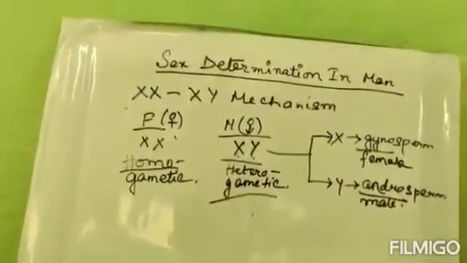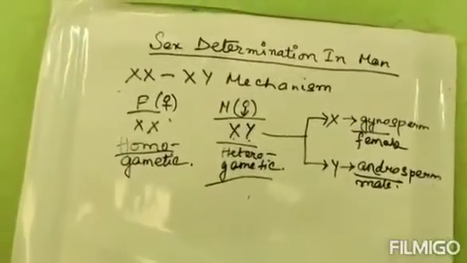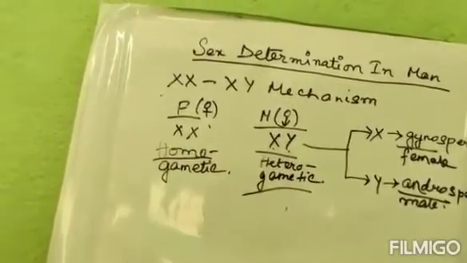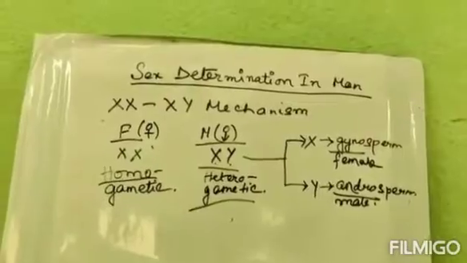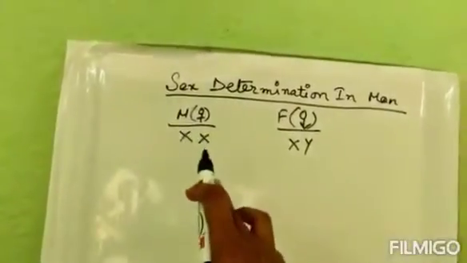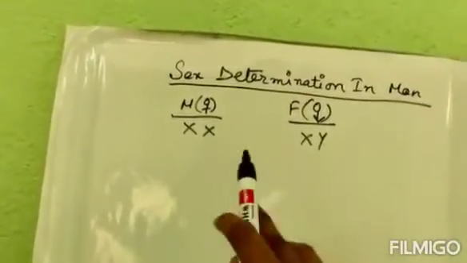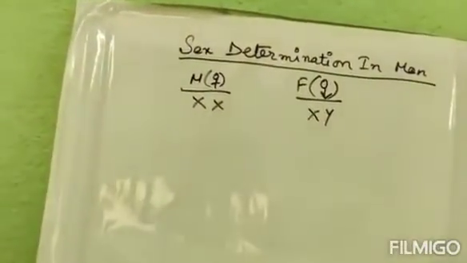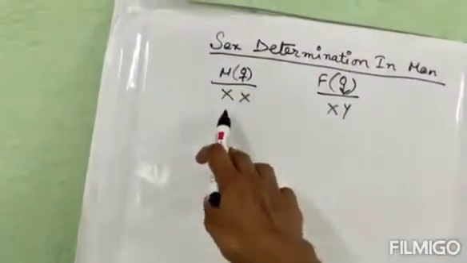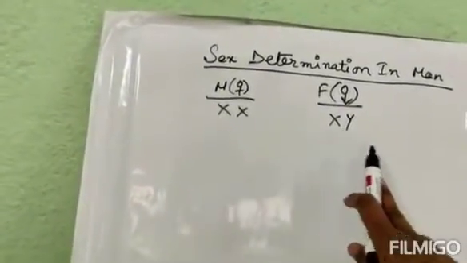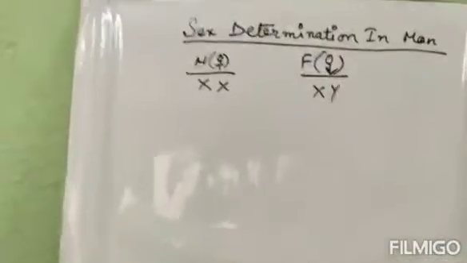But before that, there is one important question that generally comes in the exams. That is, who is responsible for the gender of a baby? Is it the mother or the father? Now we will discuss that matter. See over here, M means mother and F means father. Don't confuse with male and female. See, I have given the sign, individual sign beside it. M means mother, F means father. As it is mother, it is having double X, and as it is father, it will be having XY. Now, who is responsible for the gender of the baby? Now we will see.